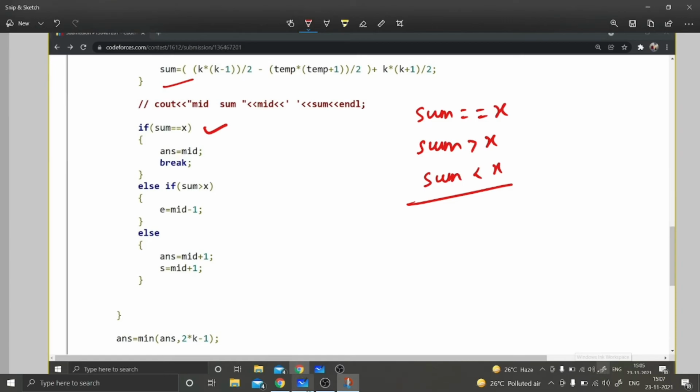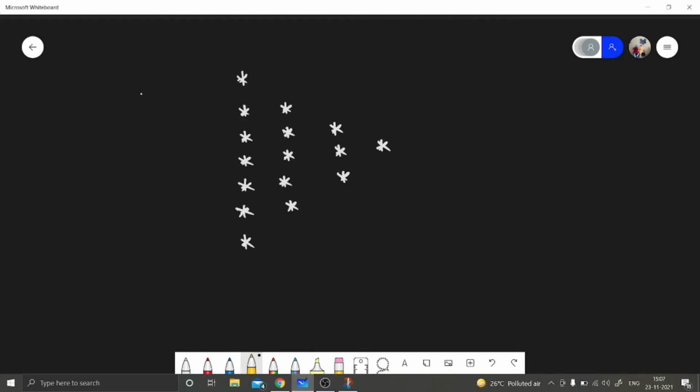Why? Because let's say in this case k equal to 4, and let's say x was 6. For x equal to 6, our sum until, let's say, mid value is also 3, will come as 6.